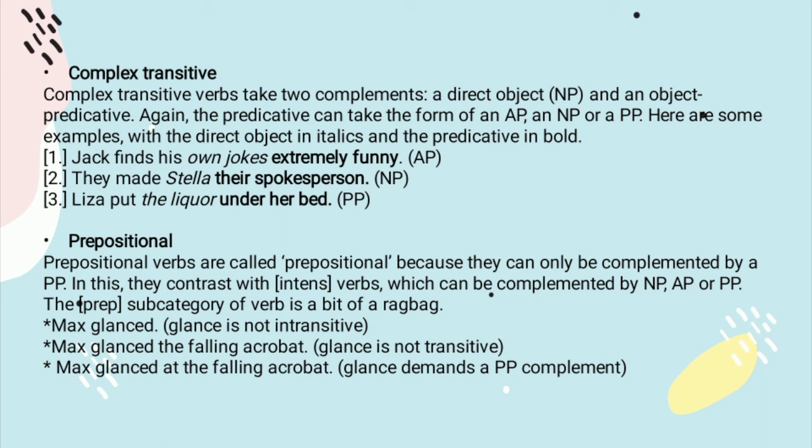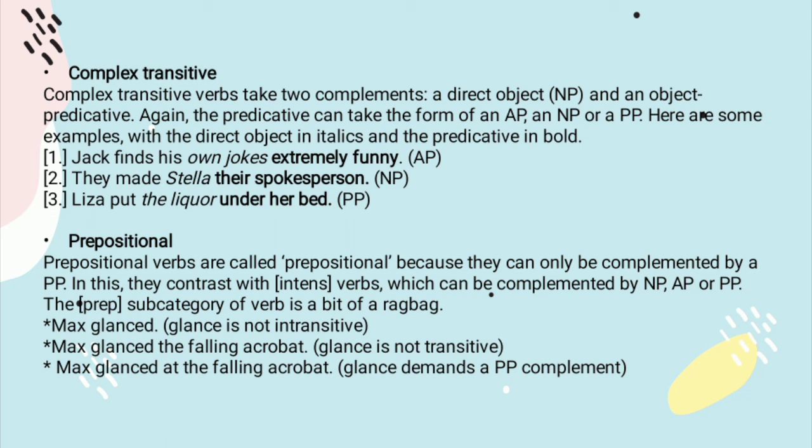The last is prepositional. Prepositional verbs are called prepositional because they can only be complemented by a prepositional phrase. In this, they contrast with intensive verbs, which can be complemented by a noun phrase, adjective phrase, or prepositional phrase.